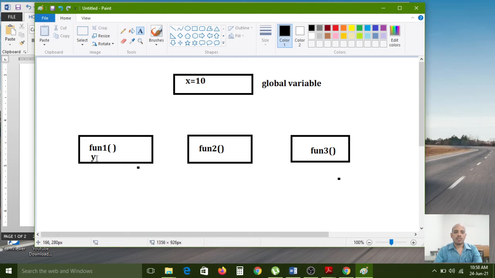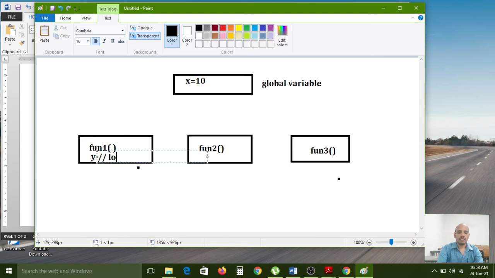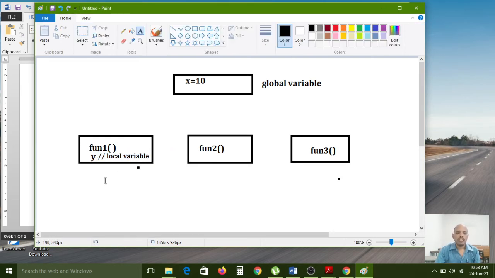This y variable is called a local variable, because this y variable is available only in this box, function 1. It can be used internally. After execution of function 1, the y variable will be destroyed by itself. Because this is a local variable, the y variable's lifetime is available only within function 1.